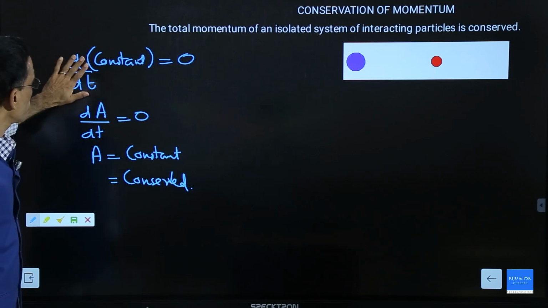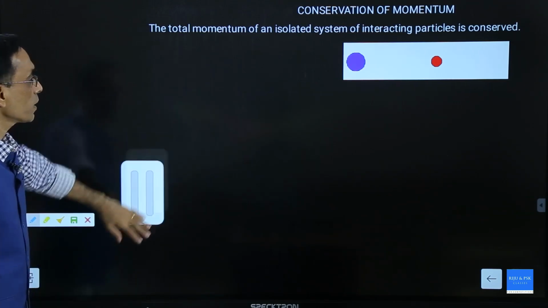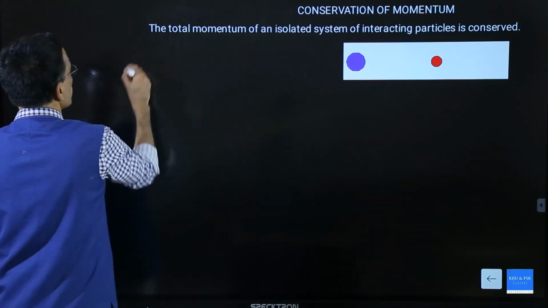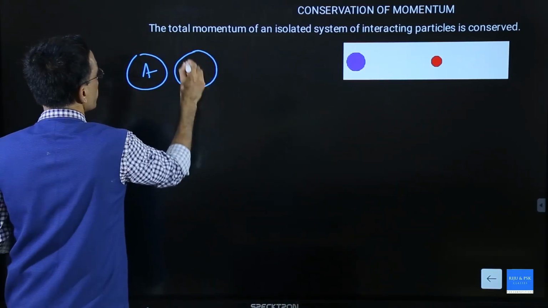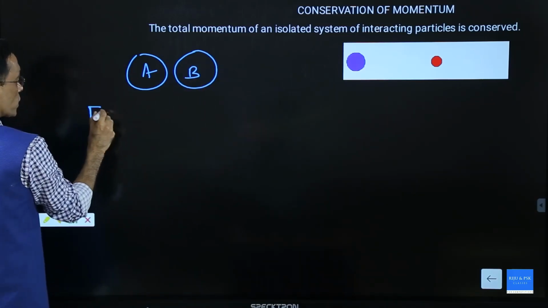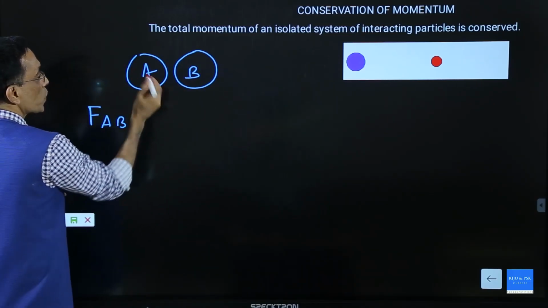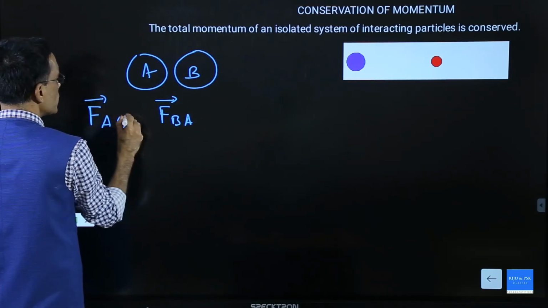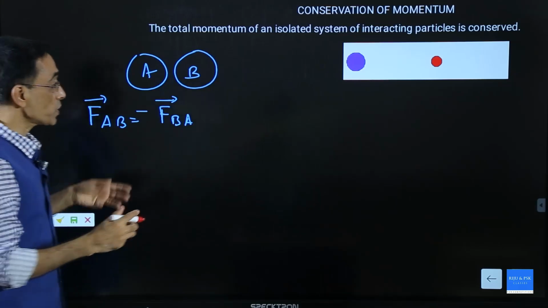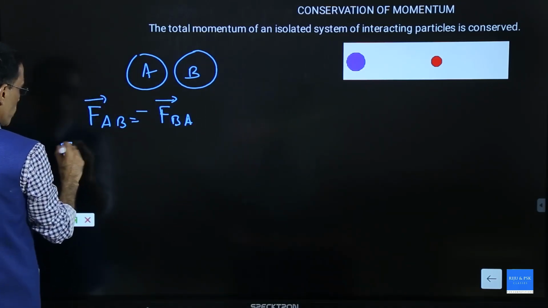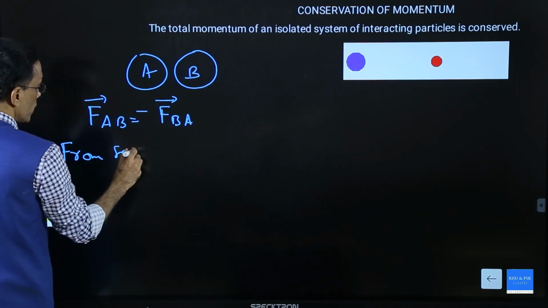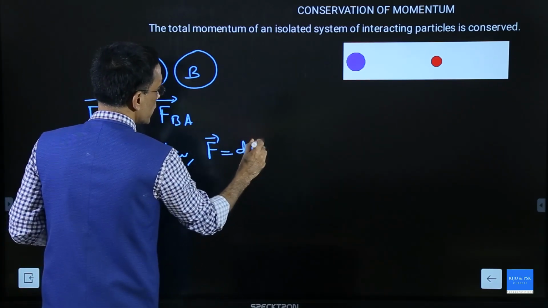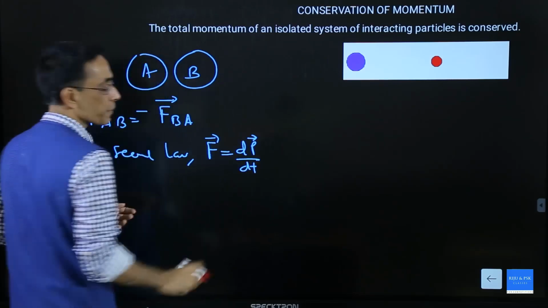Now let us say there is a body A and there is a body B, and they interact. When they interact, they apply forces on each other: FAB, force on A by B, and FBA, force on B by A, and we know this is equal and opposite. And from Newton's second law, we know that F is nothing but dP by dt.